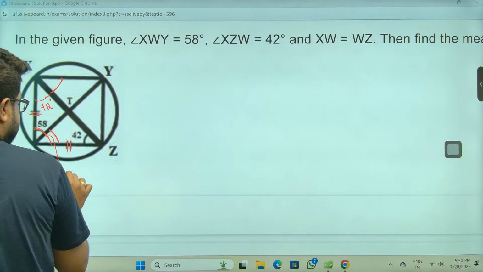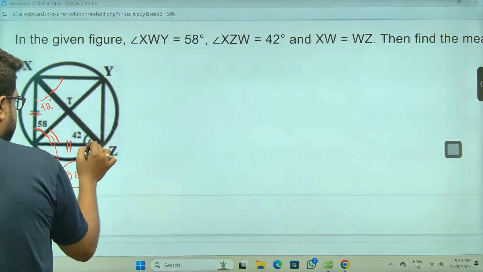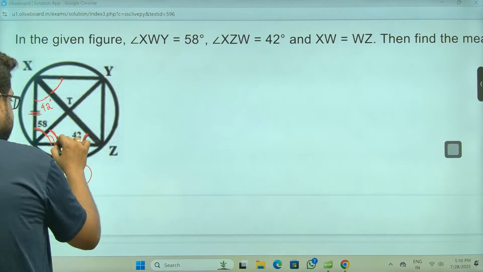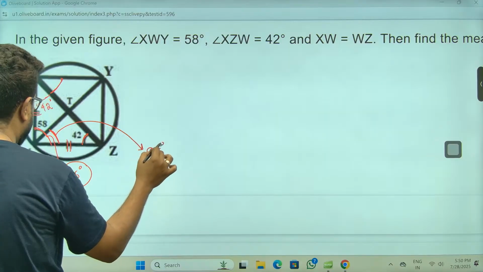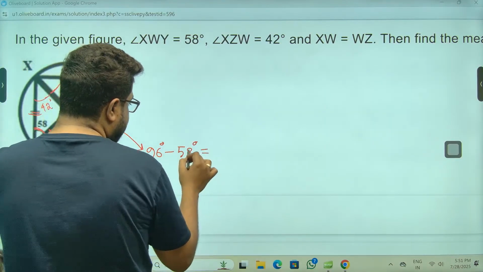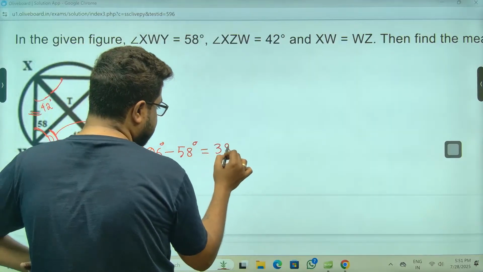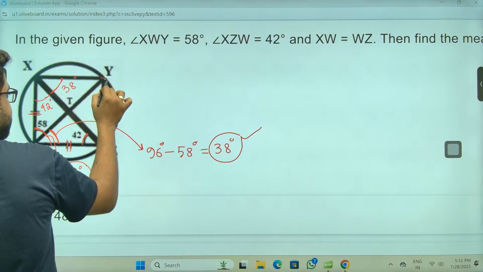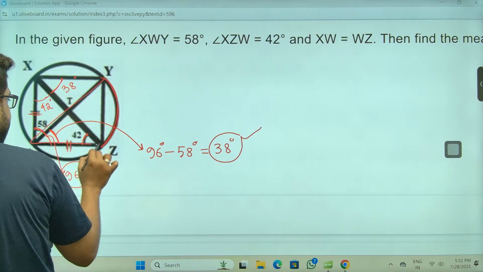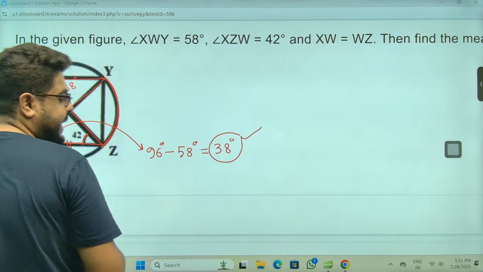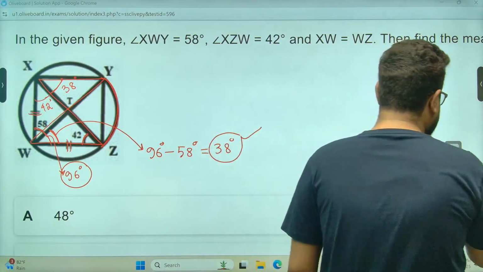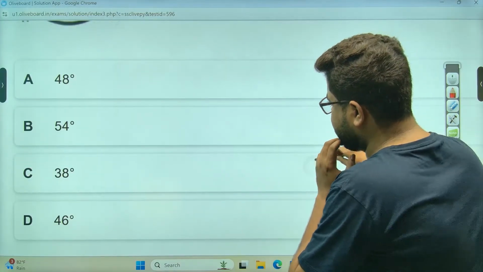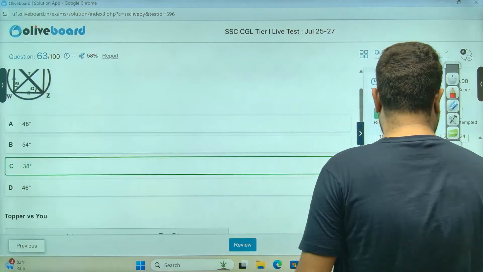Sir, 180 minus this, 96 degrees. Correct? Because 180 minus 42, 42, 84, so 96. So this angle is how much, sir? 96 minus 58 degrees, sir. So 96 minus 56, 40, so 38 degrees. So if this is 38 degrees, then this is also 38 degrees. Why? Because this is the arc, this is the same angle, sir. So 38 degrees will most definitely be the correct answer. Is 38 there? See, it is sitting in option C, sir.